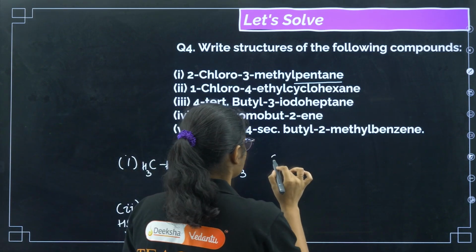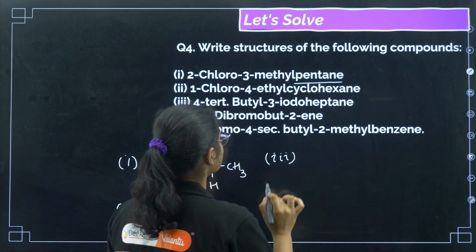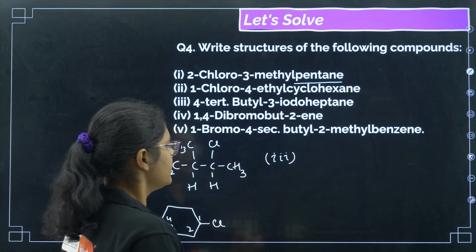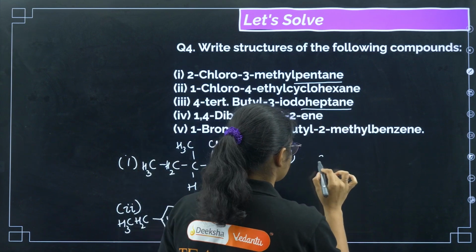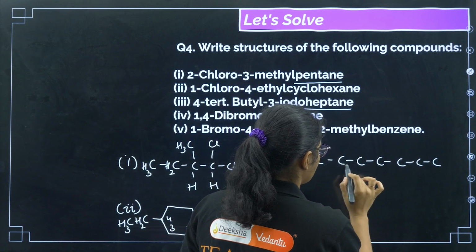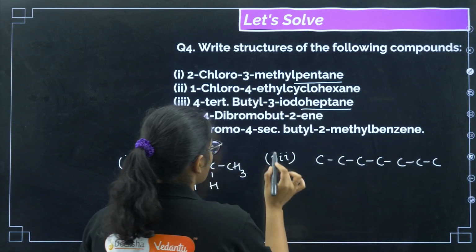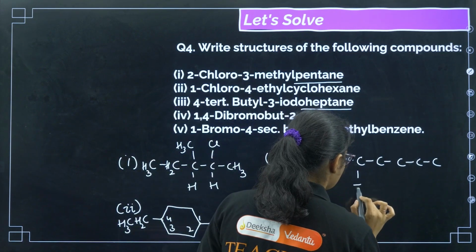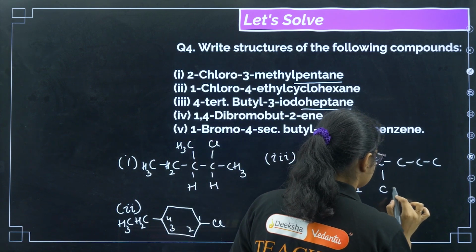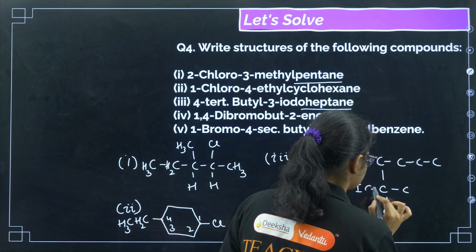Now coming to the third one, it is 4-tert-butyl-3-iodoheptane. First we'll do heptane, that is 7 carbons: 1, 2, 3, 4, 5, 6, 7. Now we have 3-iodo, so on the third carbon we have iodo and on the fourth carbon I have tert-butyl. If you remember, the tert-butyl structure is this one.